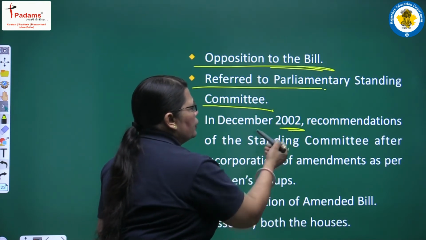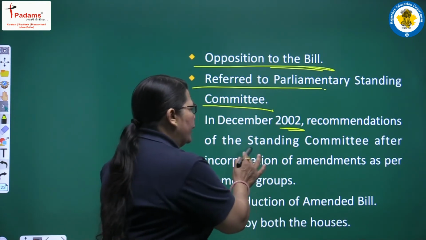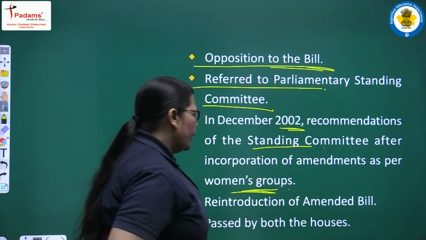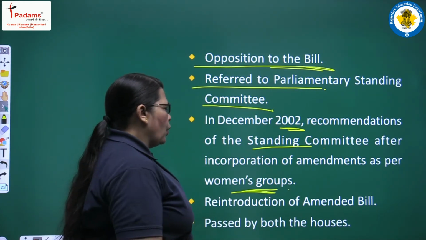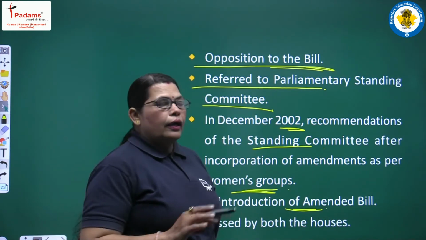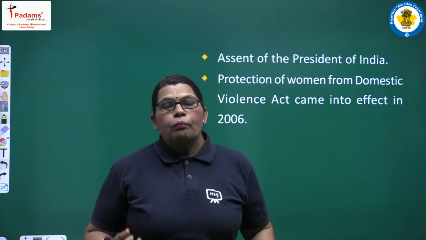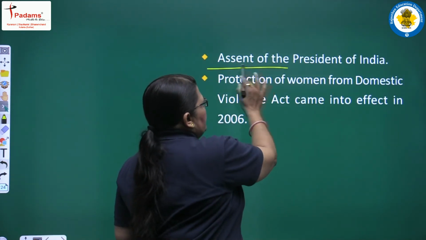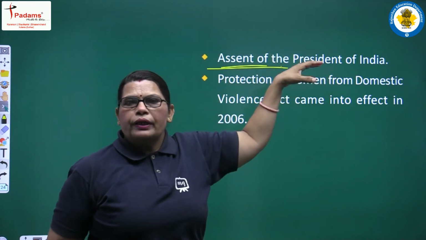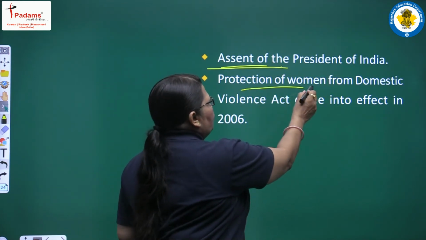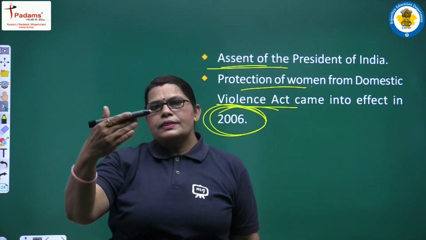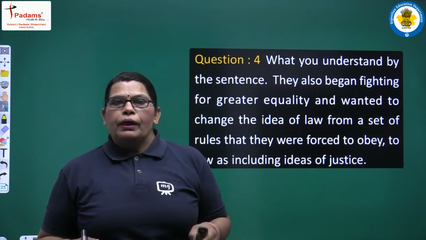And in December 2002, recommendations of the Standing Committee after incorporation of amendments as per women's groups. And what happens? Reintroduction of the amended bill was there, and that bill was passed by the houses. Yes, we are writing this in points. Assent of the President of India is required. Yes, we had already discussed this in our chapter 3. Protection of Women from Domestic Violence Act came into effect in 2006. So this is the step-by-step process of how any bill becomes law.